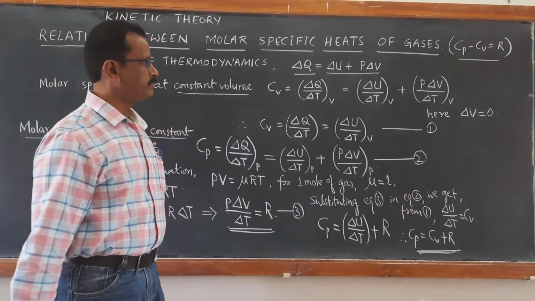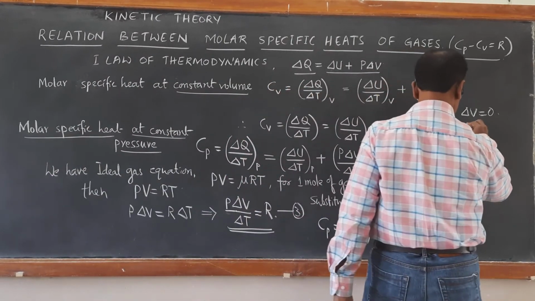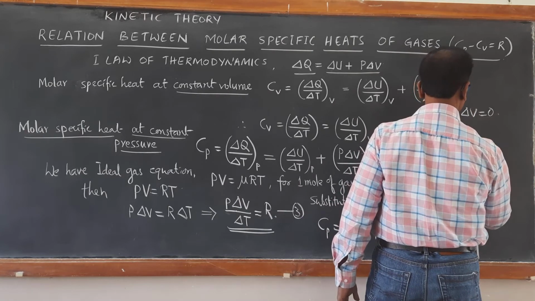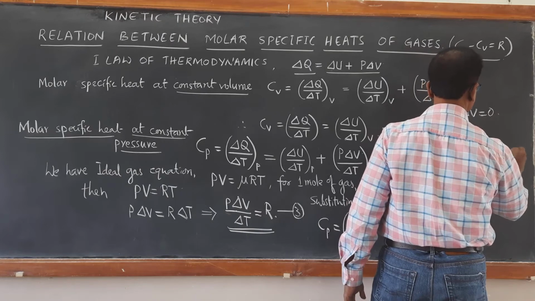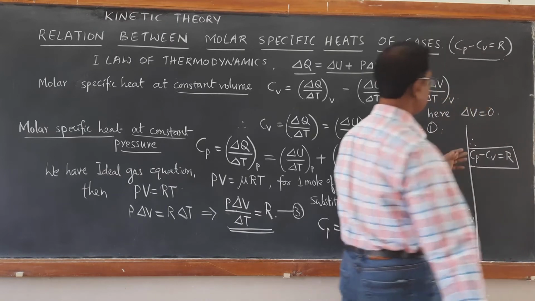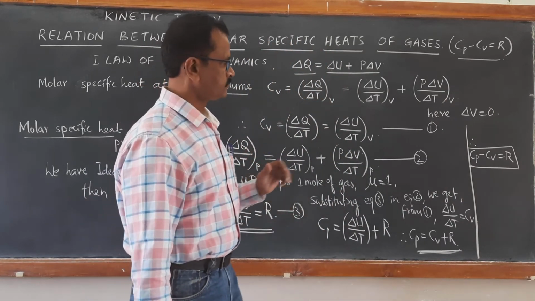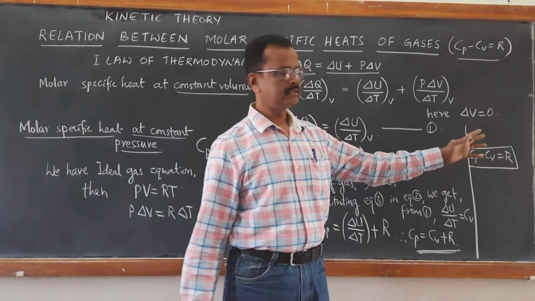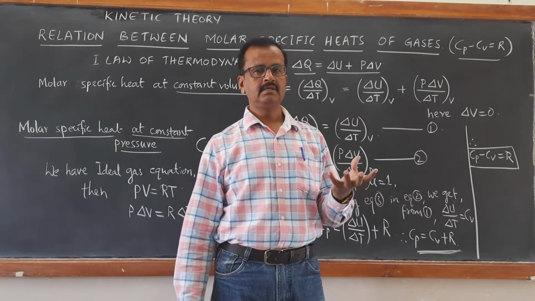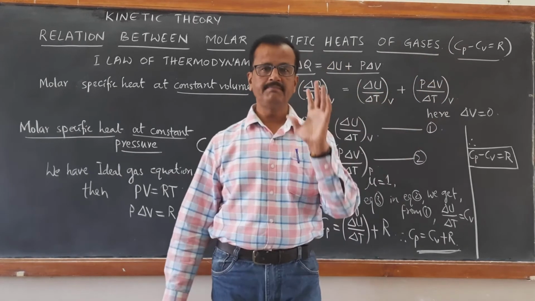Cp is equal to Cv plus R. Therefore, Cp minus Cv must be equal to R. This is the important equation, which is the relation between molar specific heats for 1 mole of gas. So, Cp minus Cv is equal to R. Cp is always greater than Cv because Cp is equal to Cv plus R.